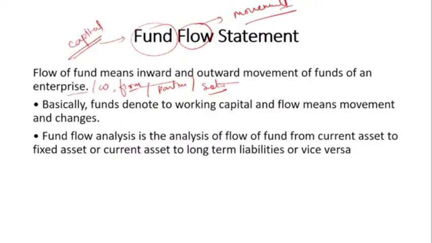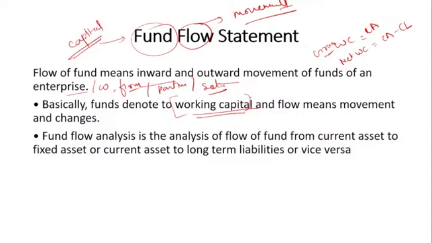Clear? Basically the funds denote the working capital. Okay, and what is the working capital? Gross working capital is nothing but your current assets. When I'm talking about the net working capital, that means your current assets minus current liabilities, when you deduct your current liabilities from your current assets. And what is the use of working capital?